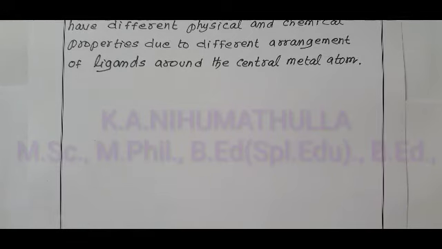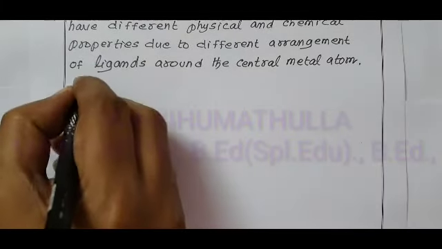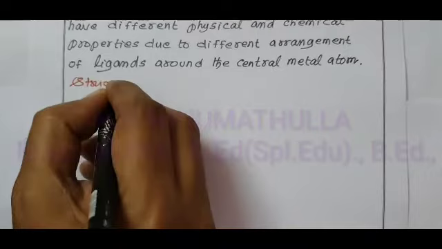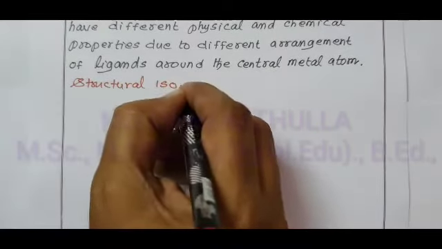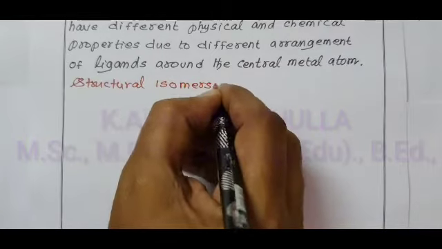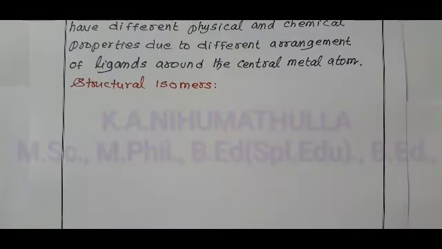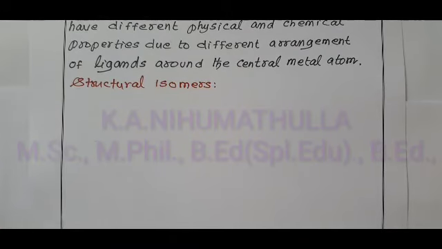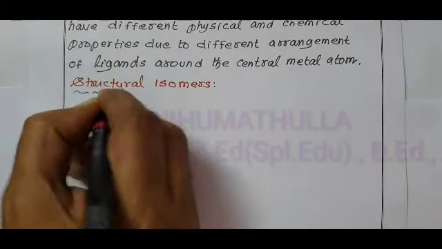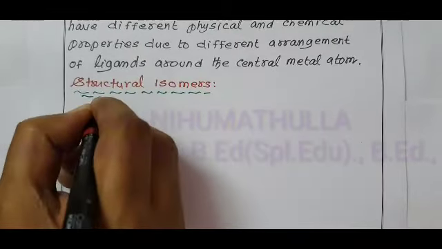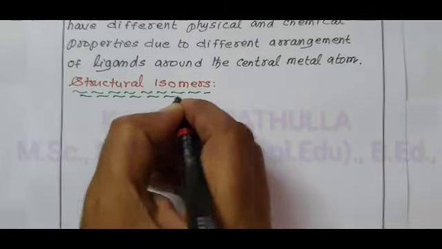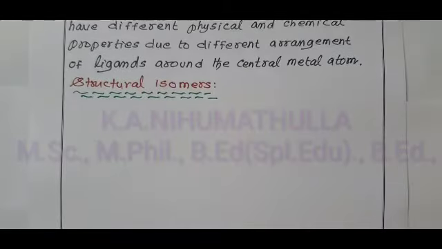Like the definition of isomer, here also we are going to define structural isomers. Isomers indicate more than one chemical compound. By having only one compound, we cannot use the word isomers.